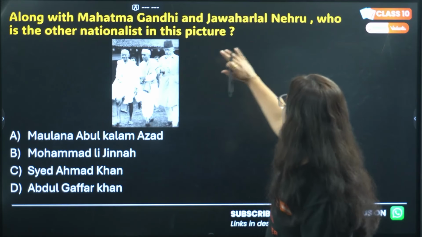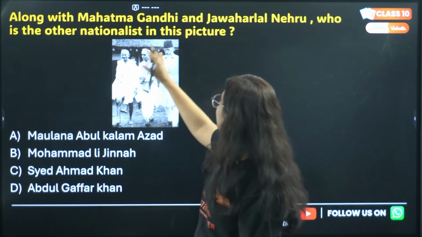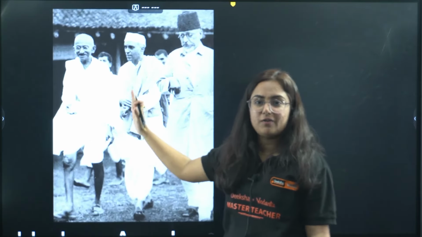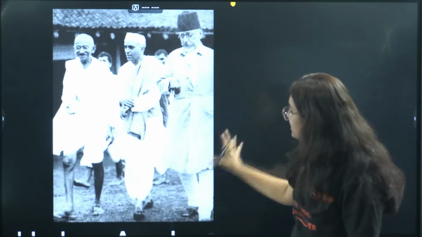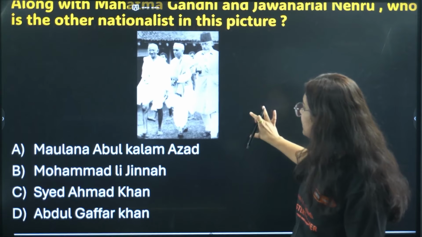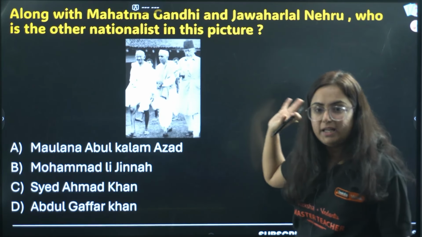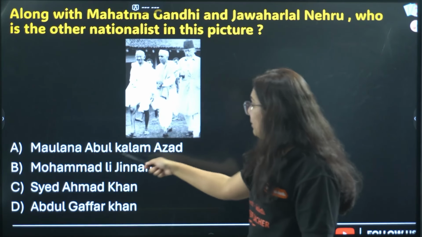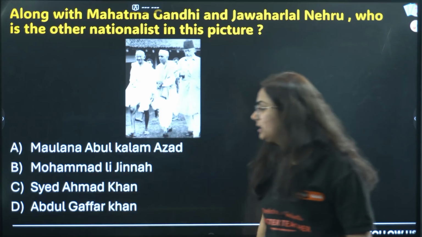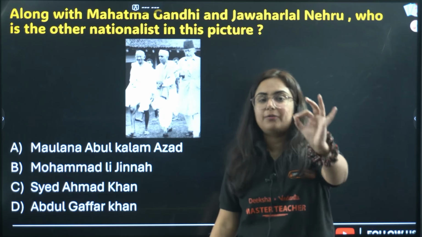Along with Mahatma Gandhi and Jawaharlal Nehru, who is another nationalist in this picture? This is the picture: Mahatma Gandhi, Jawaharlal Nehru, and one more person. By the look, we can understand that this person is from Islam. Option A, is it Maulana Abul Kalam Azad? B, Muhammad Ali Jinnah? C, Sayyid Ahmad Khan? Or D, Abdul Ghaffar Khan?